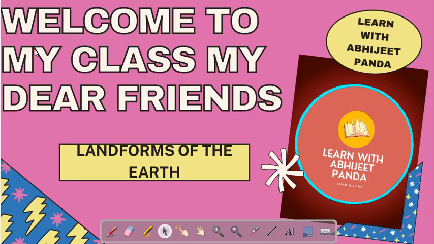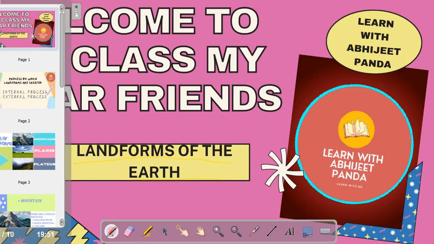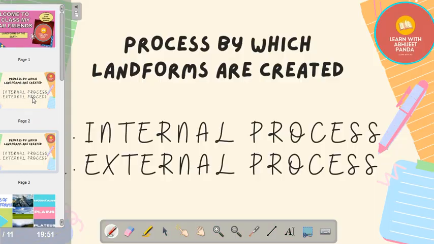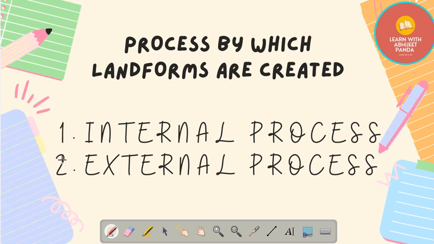So, today we will learn about the landforms of the earth. Okay? So, our first topic is processes by which landforms are created. Our first process is internal process. It leads to upliftment and sinking of earth surface.